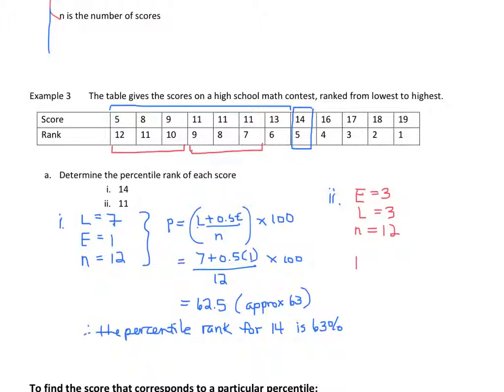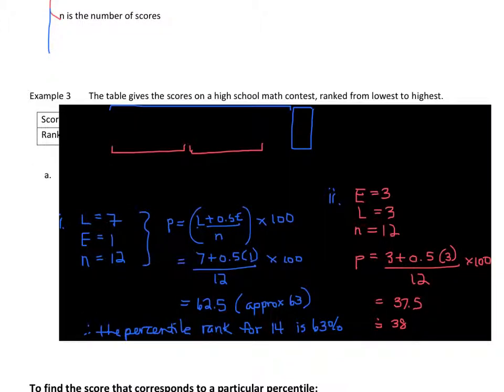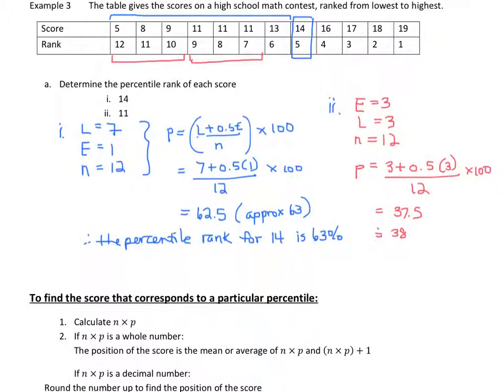So now in our formula, we'll have P equals 3 plus 0.5 times 3, divided by 12, times 100. So we get 37.5, and again we'll round that to approximately 38. And we'll say therefore a score of 11 is in the 38th percentile, which is just another way of saying that the percentile rank for a score of 11 is 38%. Okay, so just 2 different ways of saying the same thing.